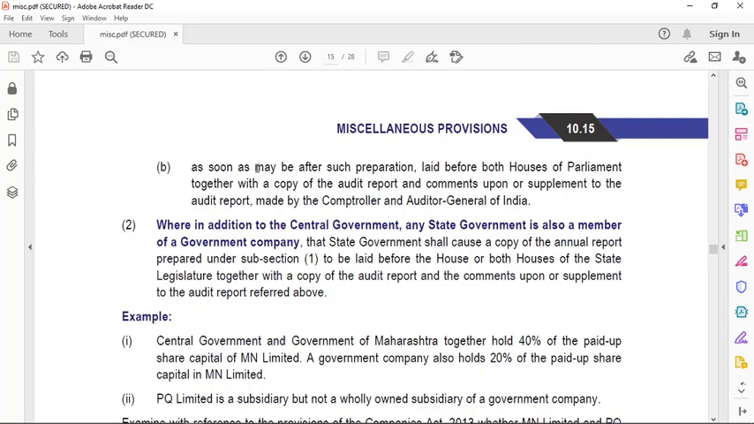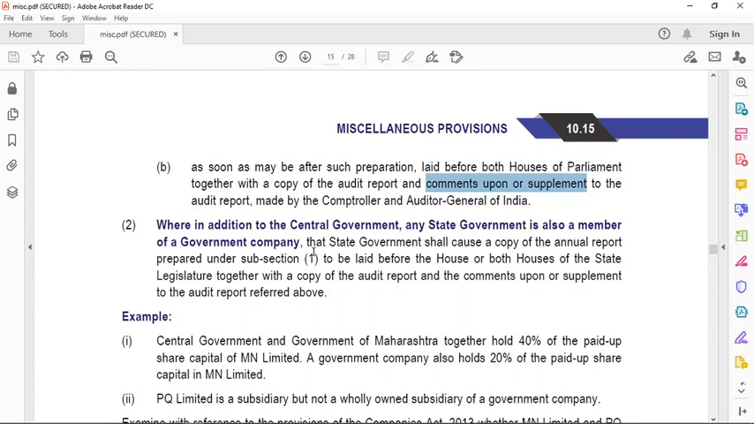And as soon as may be after such preparation, laid before both houses of parliament, together with a copy of the audit report and the comments upon or supplements to the audit report, which are made by whom? Made by the Comptroller and Auditor General of India. So this point is clear.